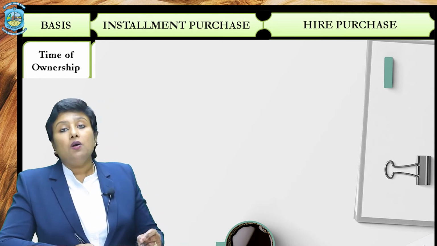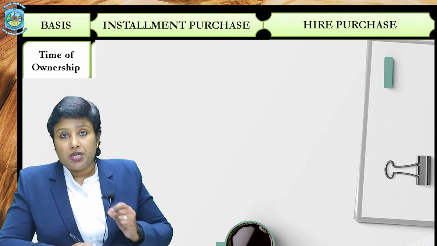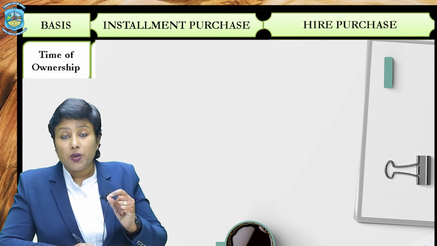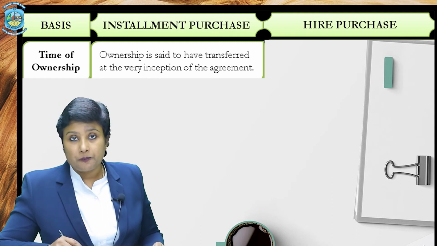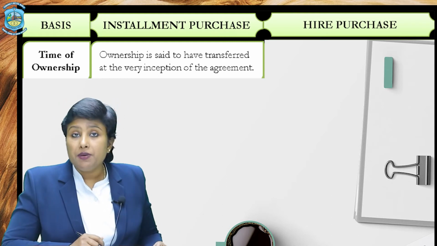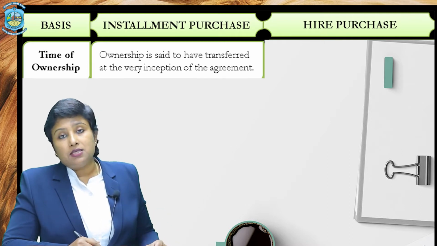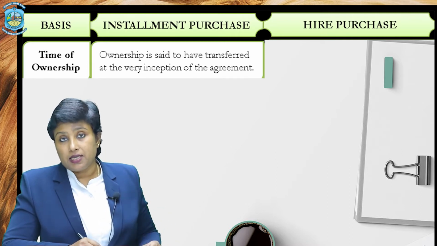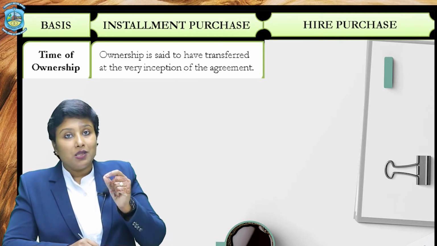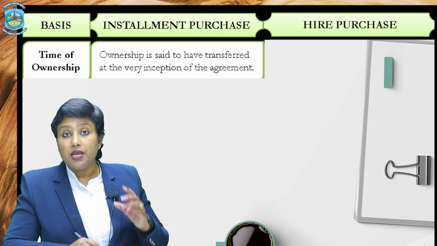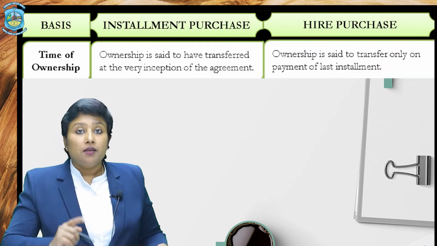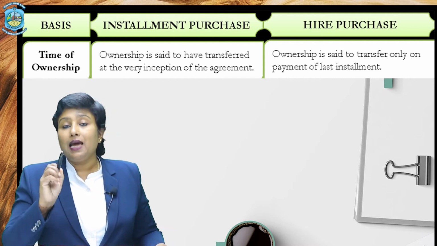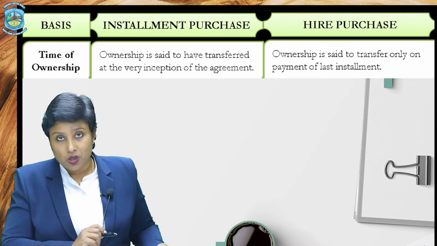Now, when is the time of ownership, or you can understand it in this way, when the buyer is going to become owner of that particular asset. Well, in case of installment payment system, immediately at the time of purchase of the asset, the buyer becomes the owner. Why? Because the good title or the property of the asset is transferred immediately to the buyer, whereas in the hire purchase system, the ownership is transferred only at the time of the payment of last installment.